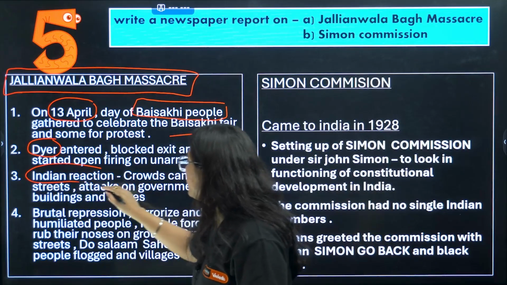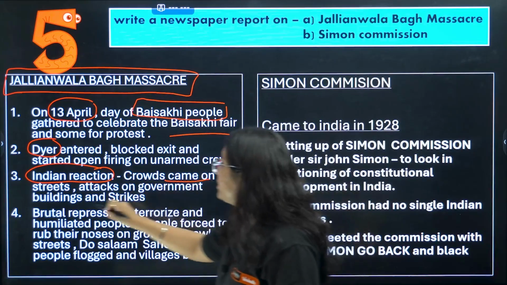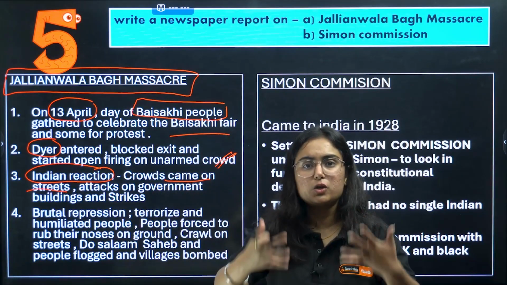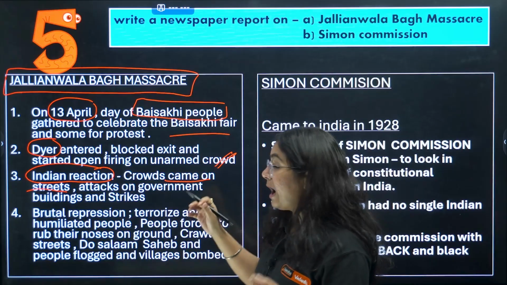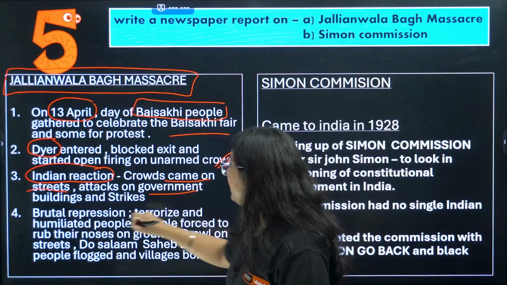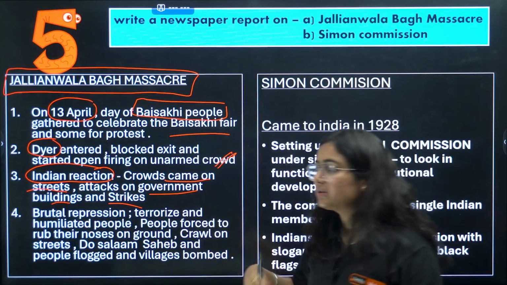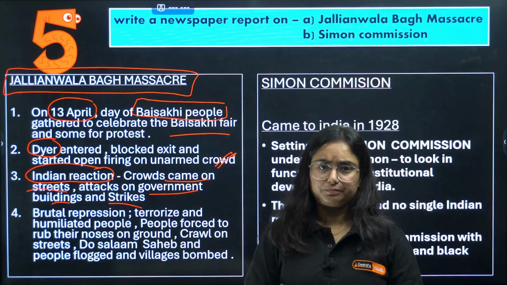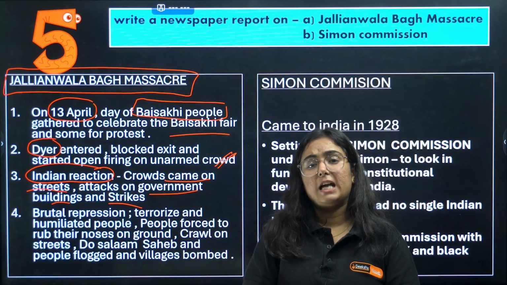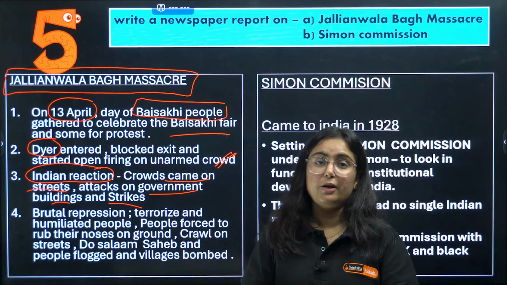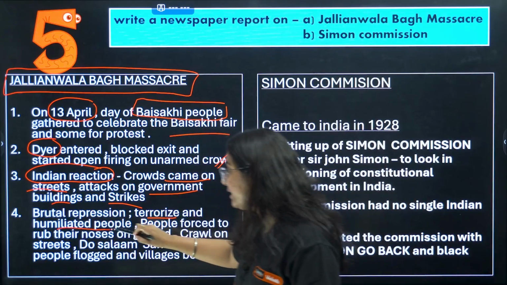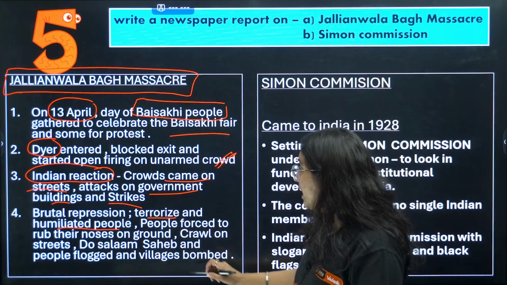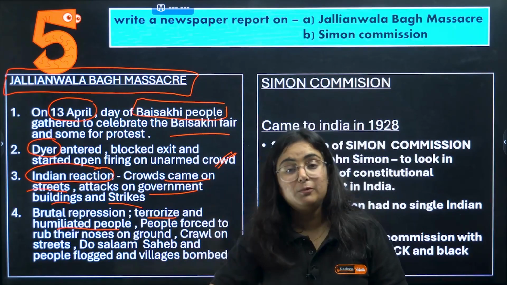Indians' reactions were such that crowds came on the street. The whole nation was stunned after this incident. Government buildings were attacked and strikes were held throughout the country. But this time, there was brutal and very bad repression by the government. They terrorized the people and humiliated the people on roads. They forced the people to rub their noses.